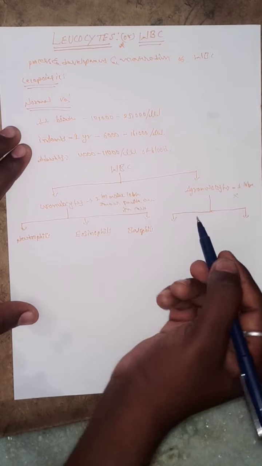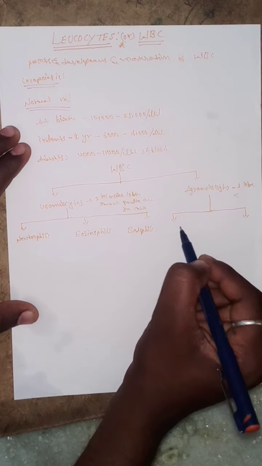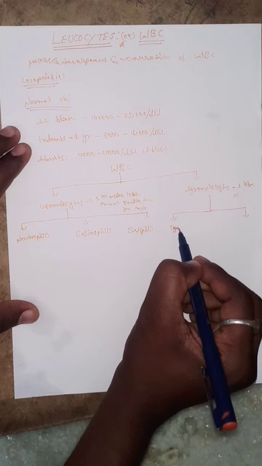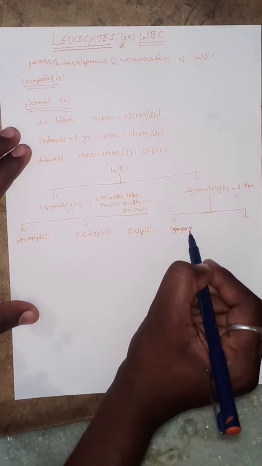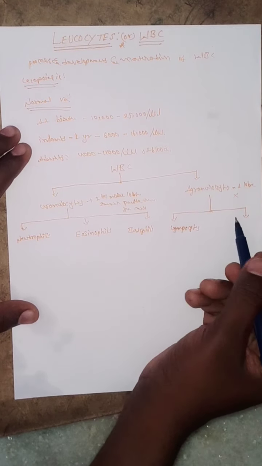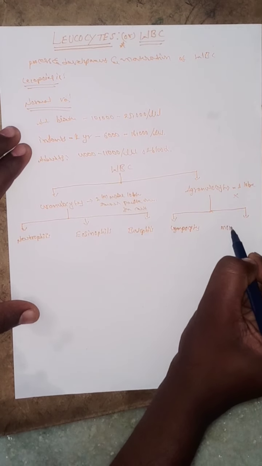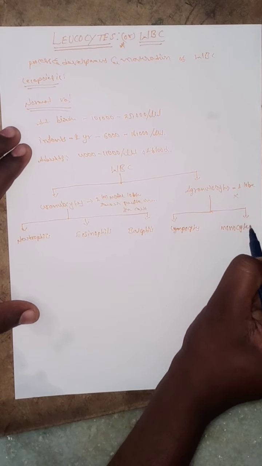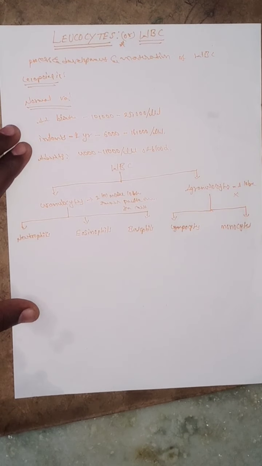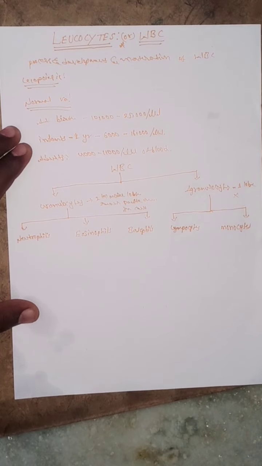Agranulocytes are classified into two types: lymphocytes and monocytes. Now we discuss neutrophils.